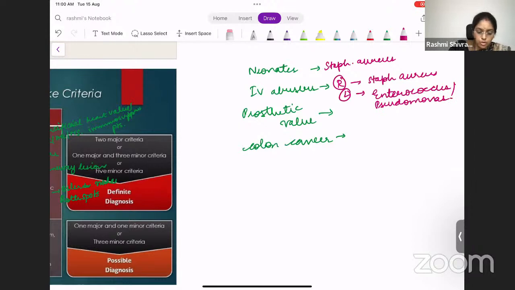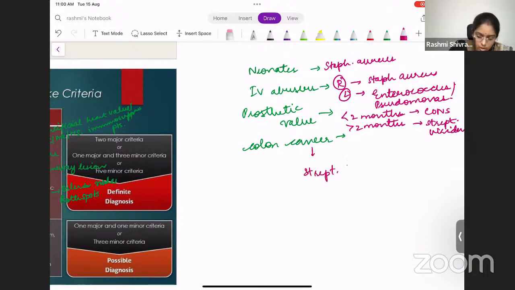And prosthetic valve: if it is less than 2 months after the prosthetic valve implantation, then it will be CONS, coagulase negative staphylococci. So it will be CONS. If it is more than 2 months, then it is more commonly Strep viridans. It is like any other valve. Okay, so it will be most commonly Strep viridans. In colon cancer, you need to remember the most common organism is Streptococcus bovis.